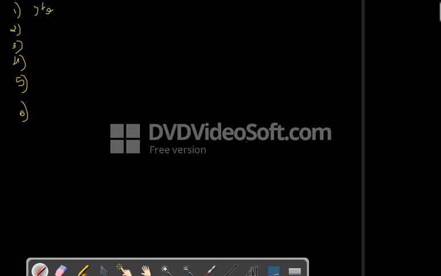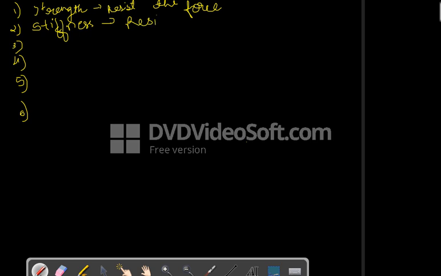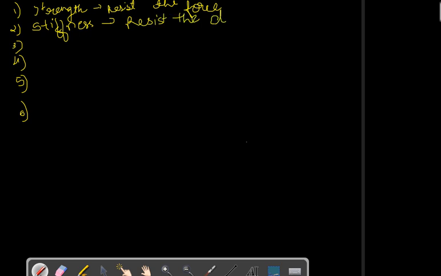Strength is a property which resists the force which is acting on a body. Second one is stiffness. Stiffness resists what? It resists the deformation which is produced.